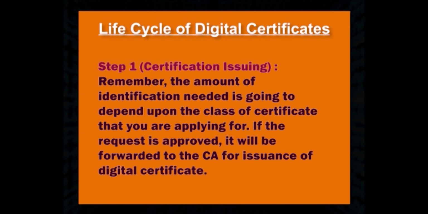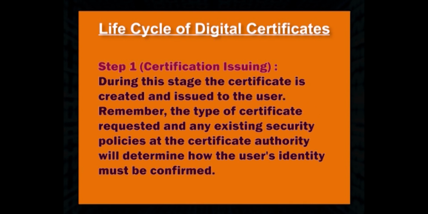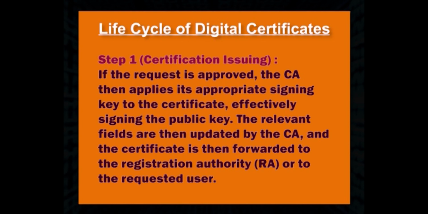If the request is approved, it will be forwarded to the CA for issuance of the digital certificate. During this stage, the certificate is created and issued to the user. Remember, the type of certificate requested and any existing security policies at the certificate authority will determine how the user's identity must be confirmed. If the request is approved, the CA then applies its appropriate signing key to the certificate, effectively signing the public key.